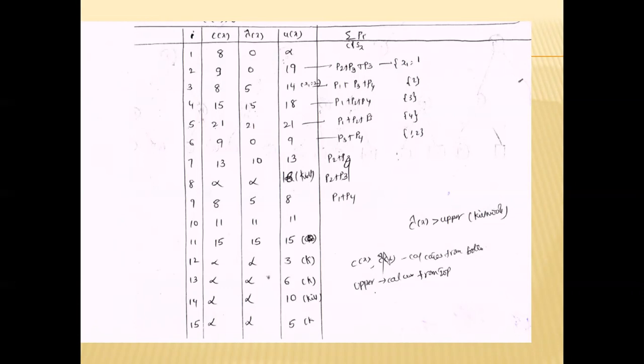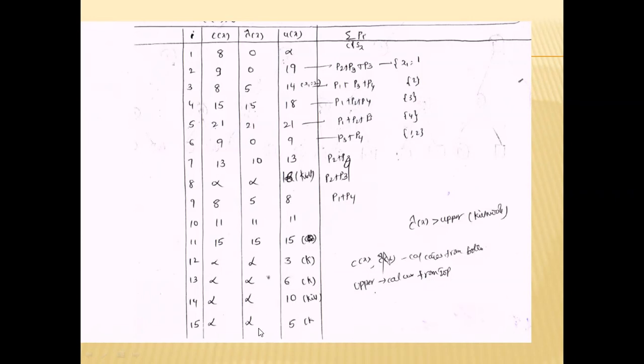Suppose any node has C cap X greater than the upper bound, kill the node. Kill the node means it cannot generate children. Here C cap X is greater than the upper bound: infinity greater than 3, 5 greater than 6, sorry, infinity greater than 6, infinity greater than 10, infinity greater than 5.